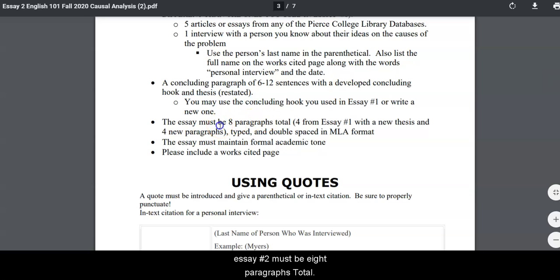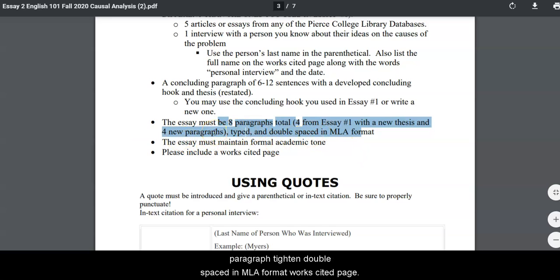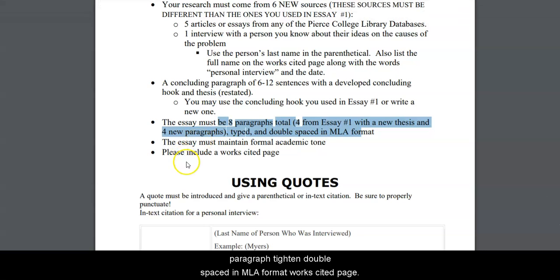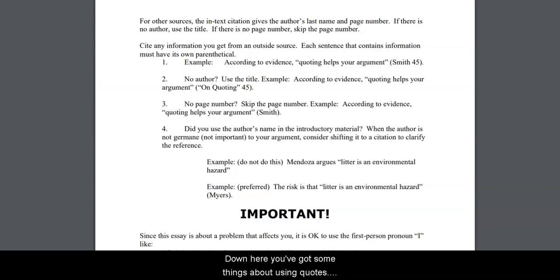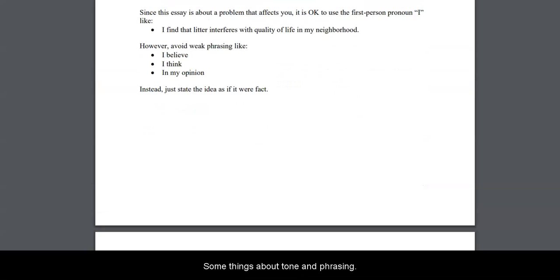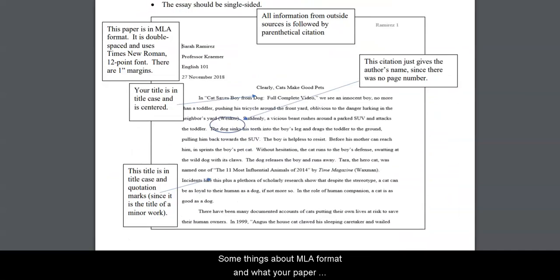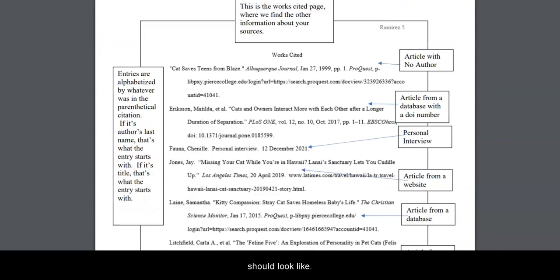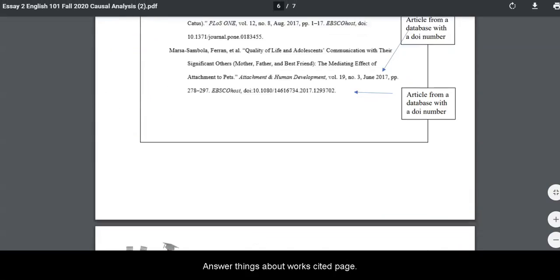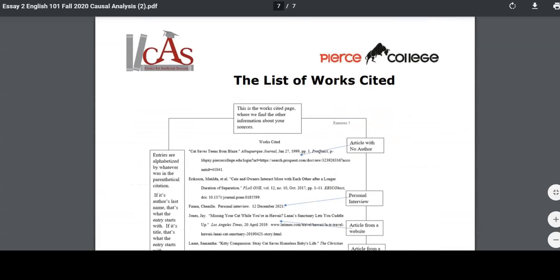The essay must be 8 paragraphs total, 4 from essay 1 with a new thesis, and 4 new paragraphs typed in double-spaced in MLA format. The essay must maintain formal academic tone. Please include a works cited page. I've got some things about using quotes, some things about tone and phrasing, some things about MLA format and what your paper should look like, and some things about works cited page.